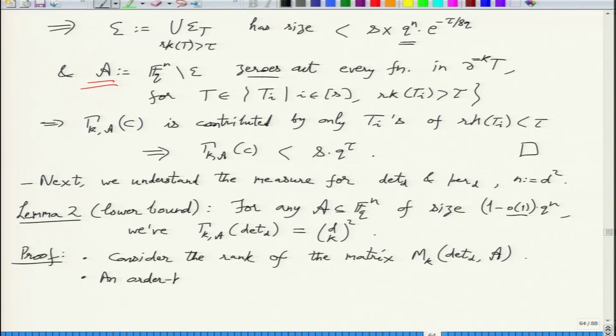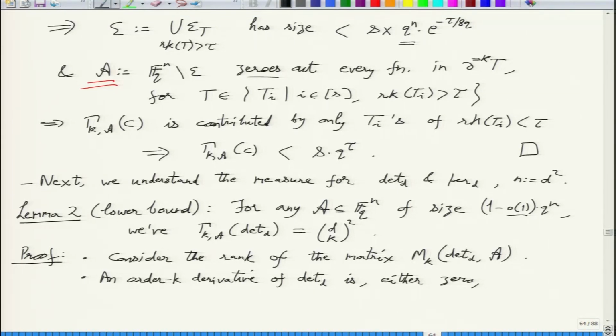So an order k derivative, which will obviously be a partial derivative of determinant d, it can happen that just formally the derivative vanishes.